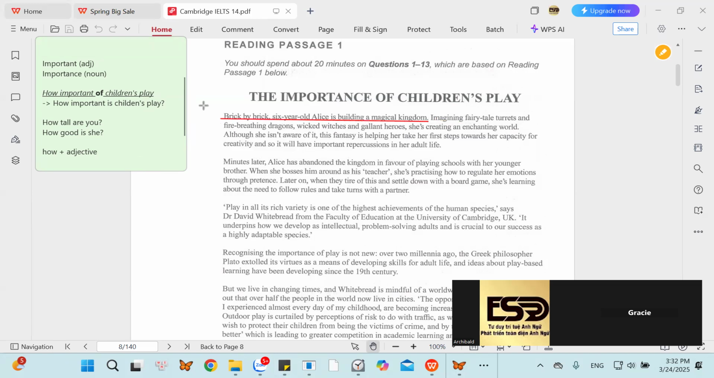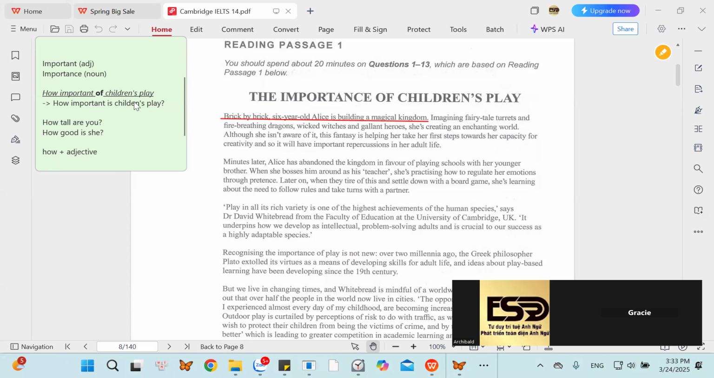Brick by brick. Vietnamese, no, don't show me the Vietnamese meaning. Can you show me the English meaning? What do they want to say once they say brick by brick? And look at this sentence. 6-year-old Alice is building a magical kingdom. So first, brick by brick, and then a magical kingdom. Give me the English meaning, please. What do they want to say once they say brick by brick? Do you remember the word in Vietnamese? No.